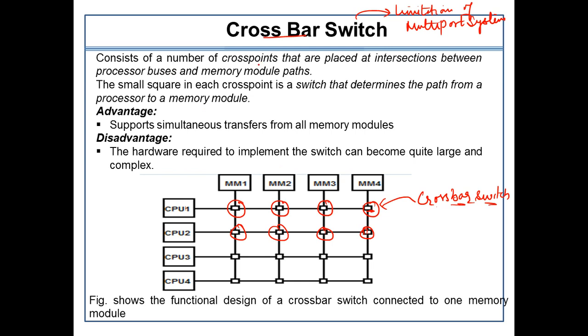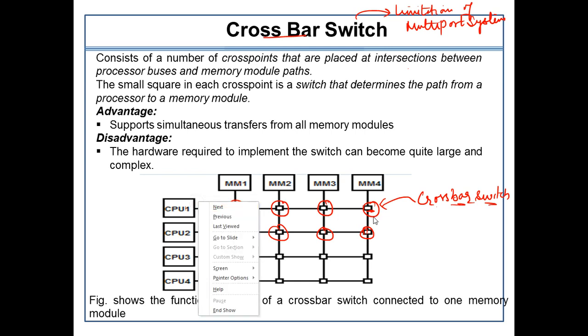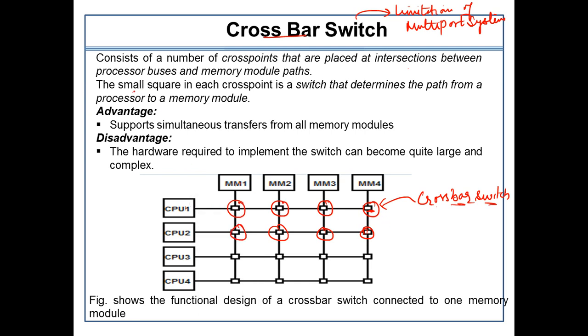So it consists of crossbars that are placed at the intersections between the processors and the memory module paths, right? Now the small square in each cross point is a switch that determines the path from the processor to the memory module. Let's suppose CPU 1 wants to communicate with memory module 3. This cross will allow it, so if the message is intended for it, it will allow CPU 1 to communicate with memory number 3.